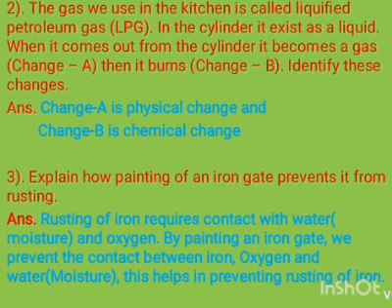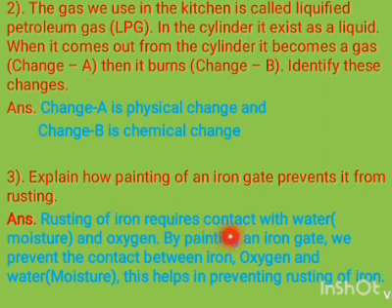Now the third question is, explain how painting of an iron gate prevents it from rusting. As we already discussed the preventive measures for rusting, this is one of the methods through which we can prevent an iron object from rusting, because painting prevents the contact of iron with water and air directly, so it can prevent rusting.